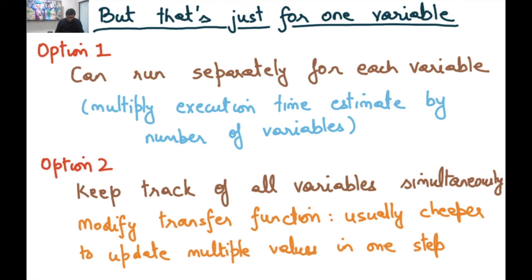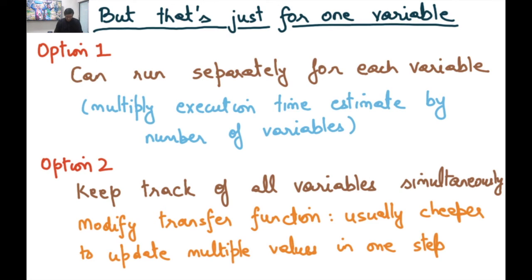And so you can modify the transfer function so that you can update multiple values in one step. For example, you can represent a set of variables using a fast data structure that allows, let's say, order 1 or order log n update and access and things like that. And using these tricks, you can improve the performance, and that's what's typically done.